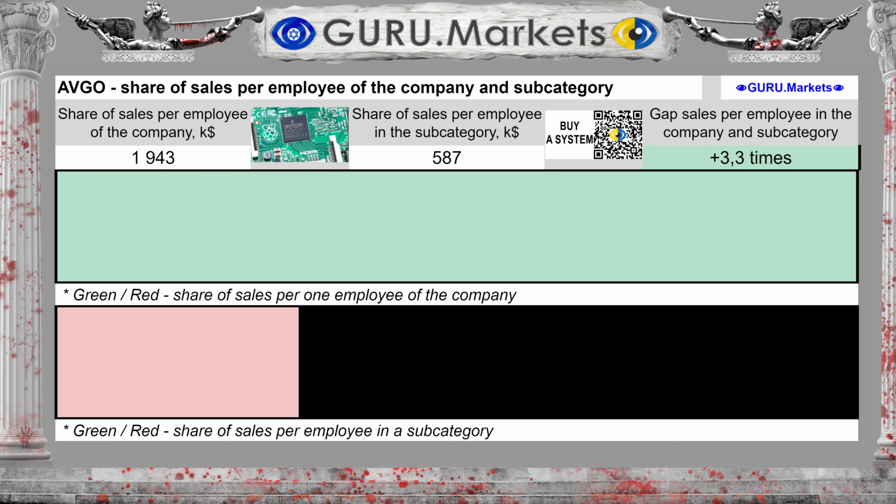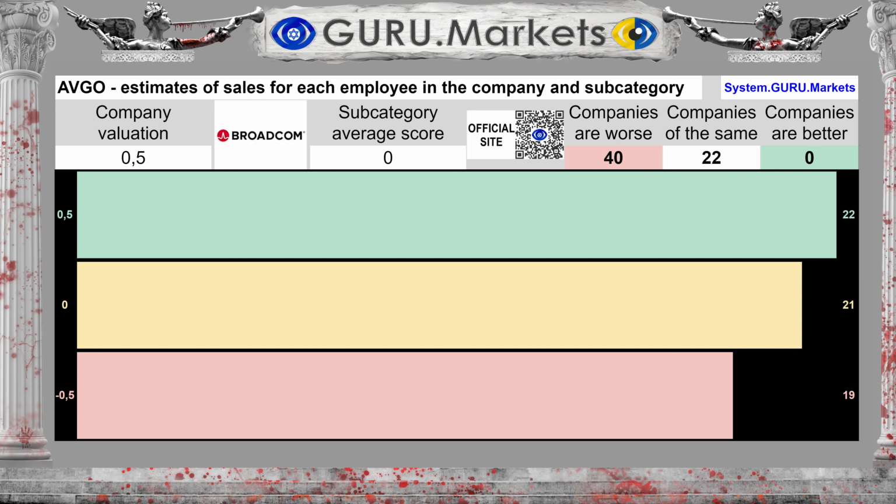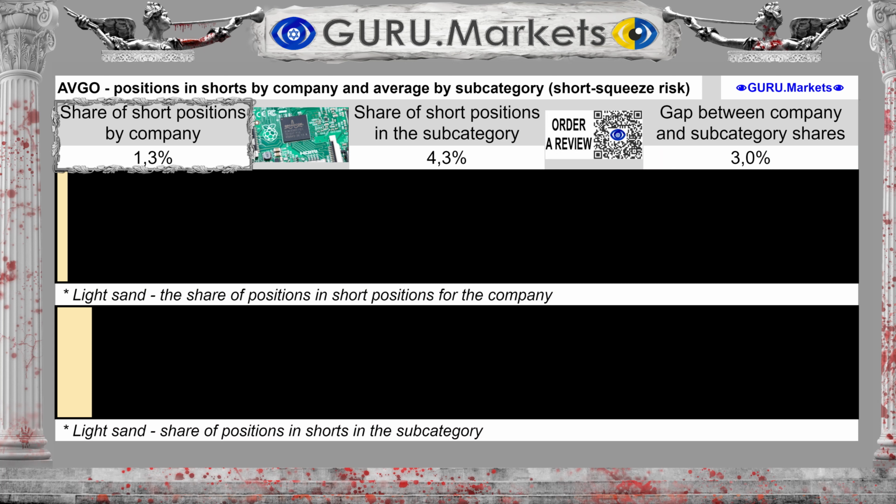The share of revenue per individual employee of the organization is $1,943,000. In the subcategory there are $587,000. The difference between the subcategory average and the company's performance is 231%. Estimation of revenue per company employee in comparison with the indicators of subcategory companies: Good, 0.5 points. Short shares are 1.3%, with the subcategory average being 4.3%. This is an assessment of the risk of a short squeeze.